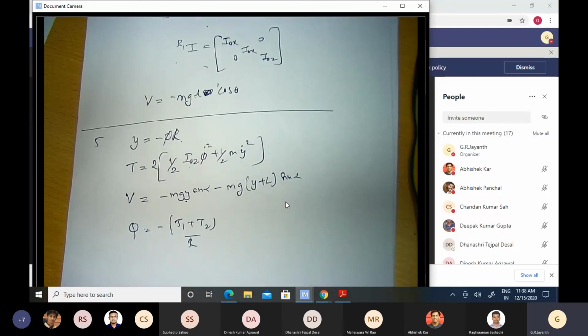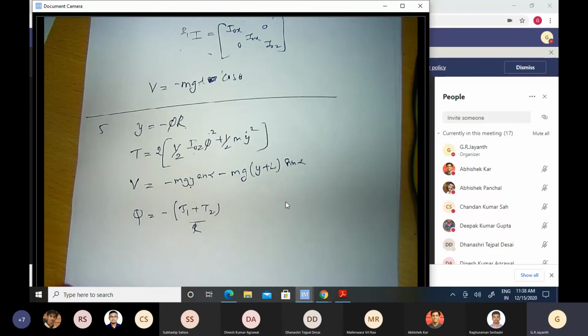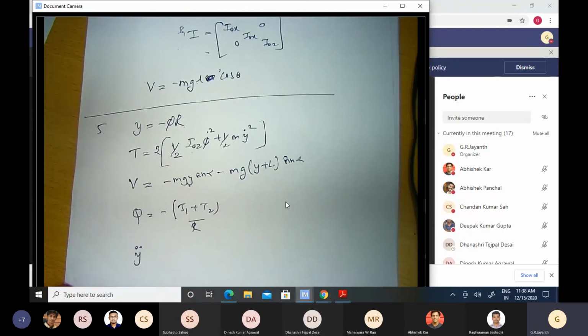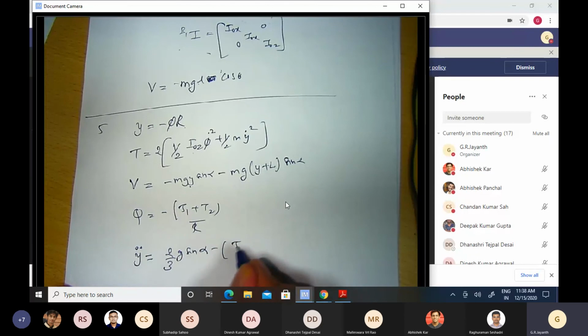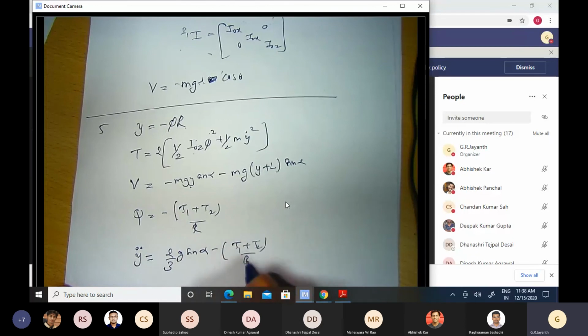Okay, once you have all of this, you can simply run it through the Euler-Lagrange machinery, and you get y double dot equal to 2/3 of g sin alpha minus (tau 1 plus tau 2) by r. That was it. Okay. So I started at 11:20 roughly, and by 11:40 I am done.